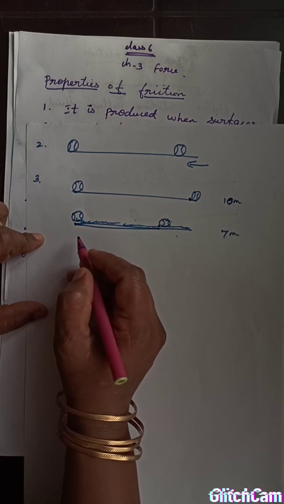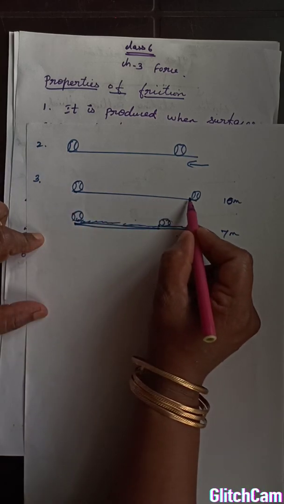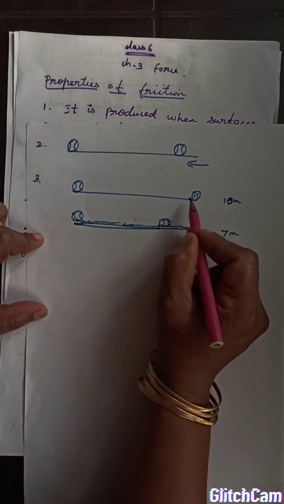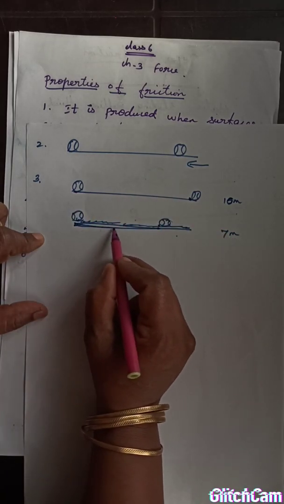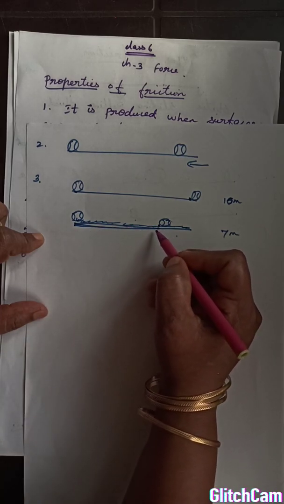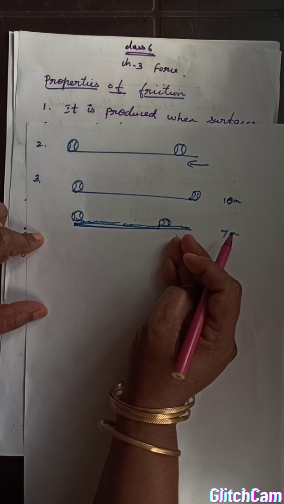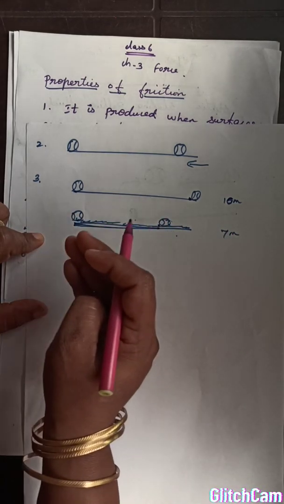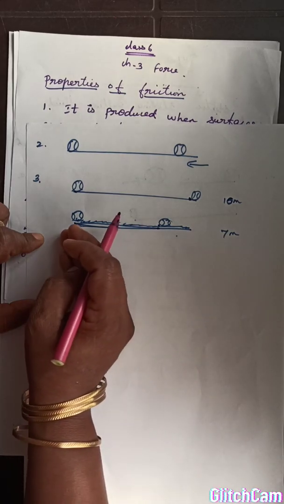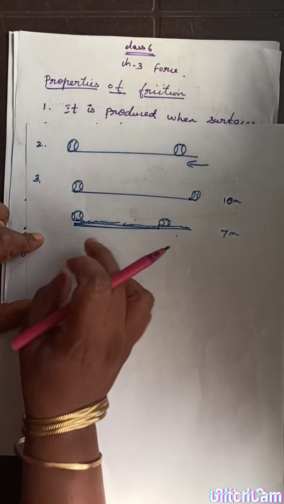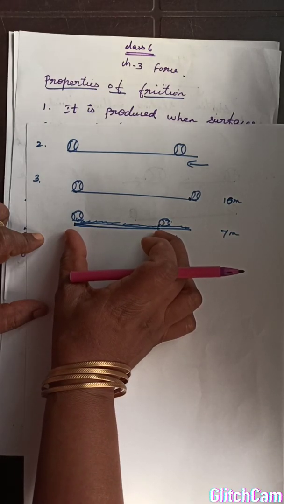So why? Here the surface is smooth, so the friction is very less. That's why the ball covers a large distance. But here the surface is rough. Due to the irregularity in the surface, it will not allow the ball to move easily over the surface. So to overcome the friction, the ball needs to give more force. That's why it covers a very small distance.